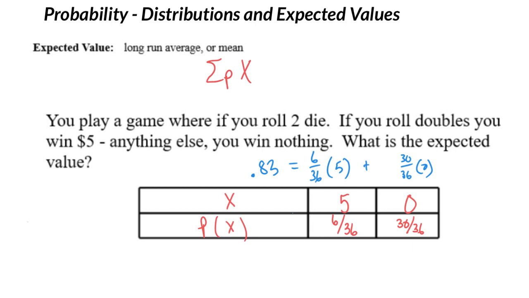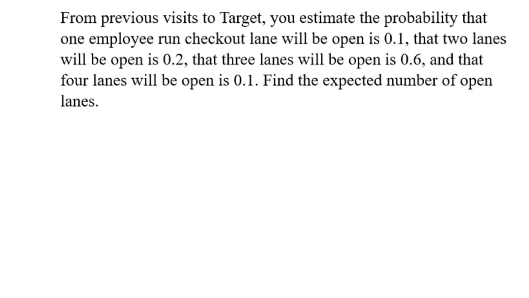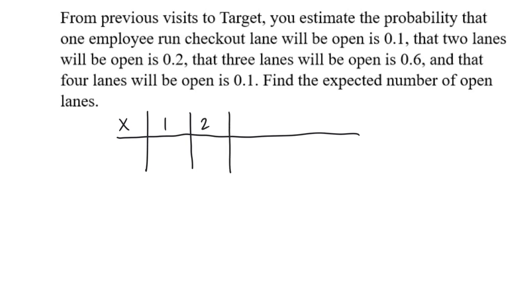Let's do one more example. From previous visits to Target, you estimate the probability that one employee-run checkout lane will be open is 0.1. 2 lanes, 0.2, 3 lanes, 0.6, and 4 lanes, 0.1. Find the expected number of open lanes. So let's make a quick table of our possible outcomes. And notice I said employee-run, so we're assuming, of course, the self-checkouts are open, but we're not counting those. So we've got 1 lane open, 2, 3, and 4. Below that, let's write the probability of each of those outcomes.